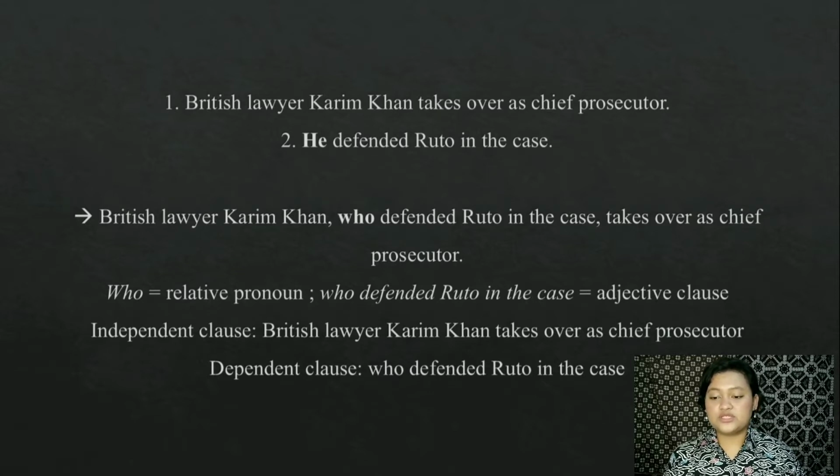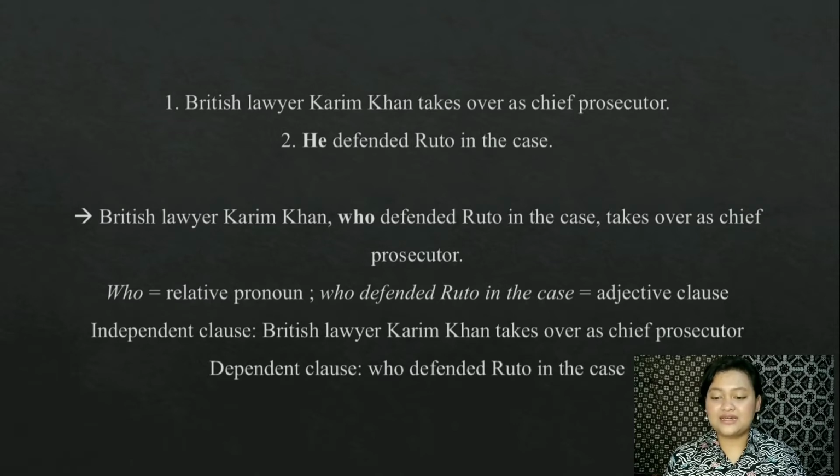So, these two sentences, when combined, will become British lawyer Karim Khan, who defended Ruto in the case, takes over as chief prosecutor. So, who here is what I said is a relative pronoun, and the adjective clause is who defended Ruto in the case.